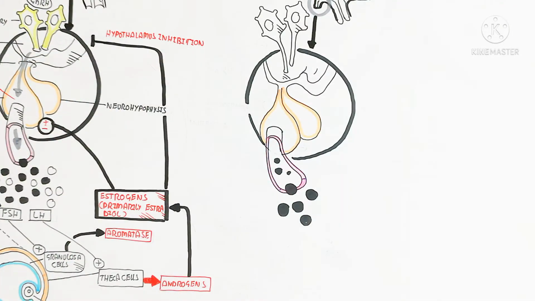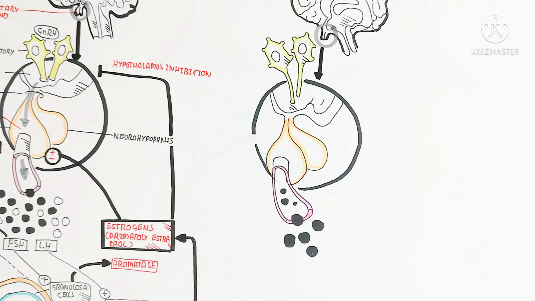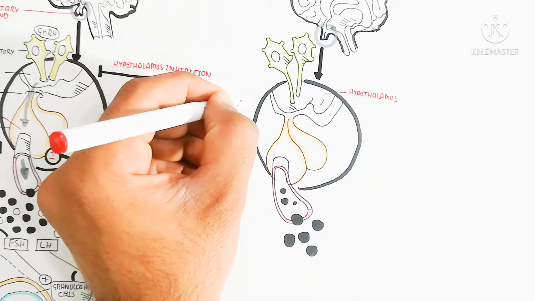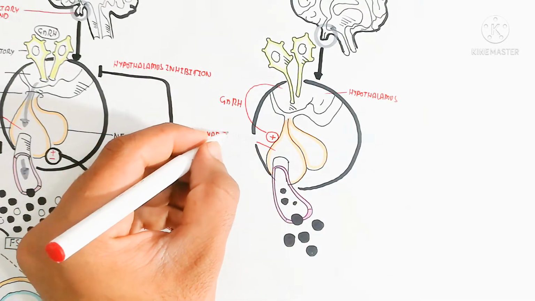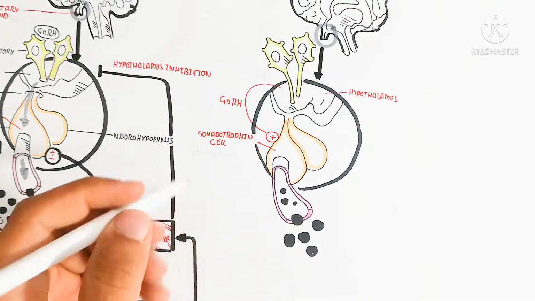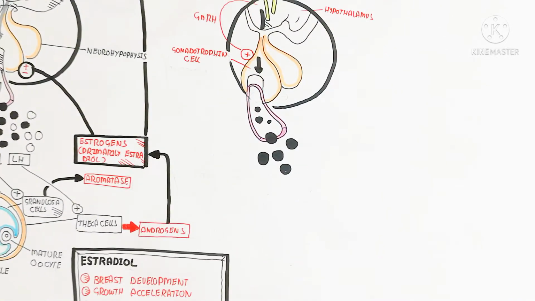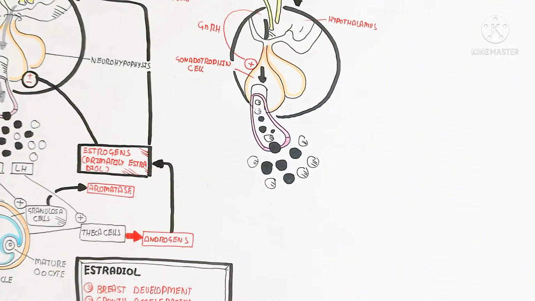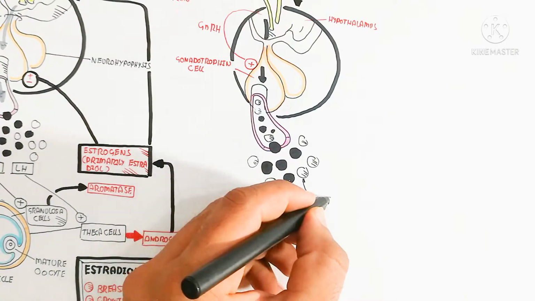The gonadotrophin cells are present, and the hypothalamus is triggered through environmental or internal stimuli to produce the gonadotropin releasing hormone neurosecretory cells, and these will stimulate the gonadotropin cells to release the luteinizing hormone and follicle stimulating hormone.